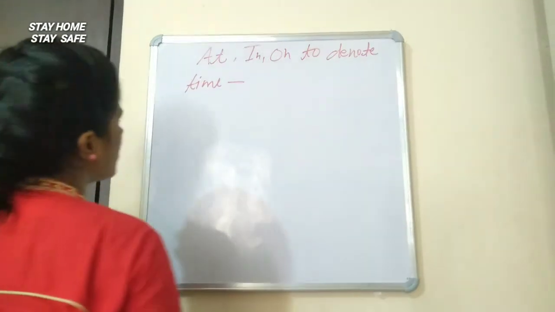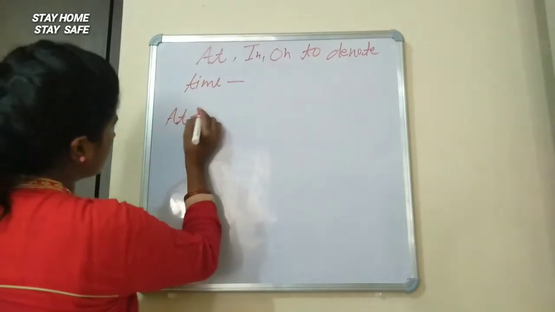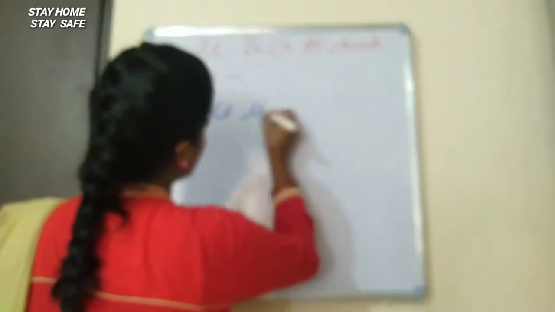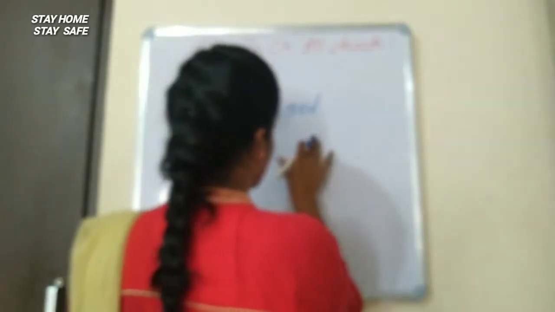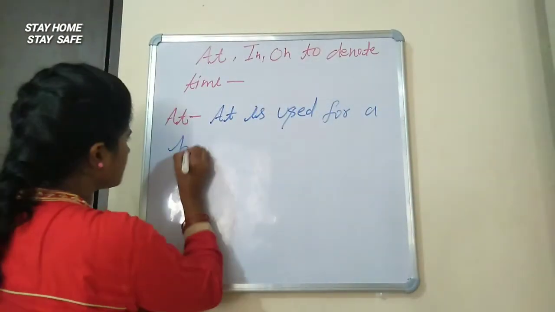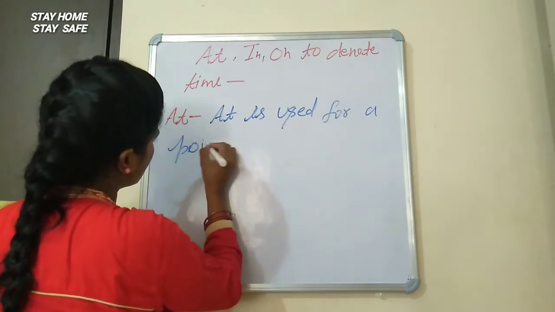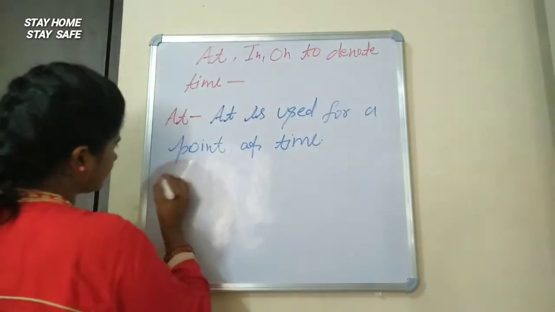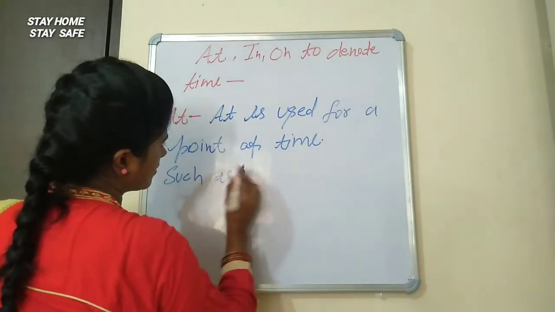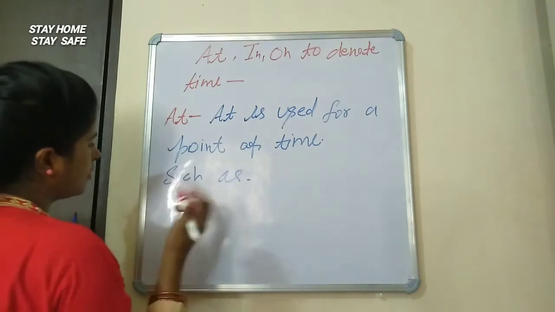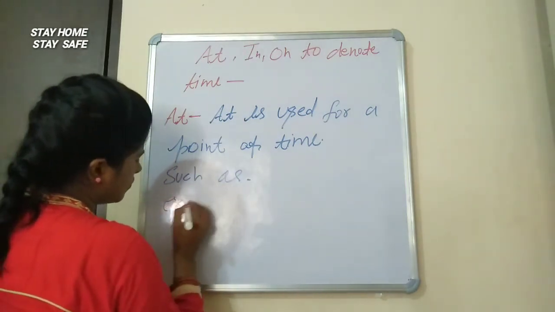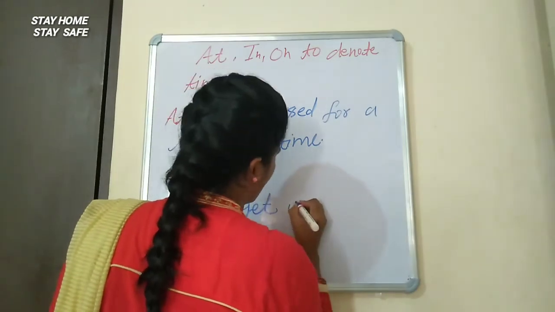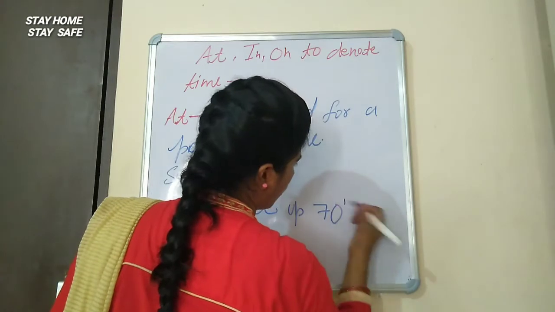Okay. So first, at is used for a point of time, such as I get up at 7 o'clock.